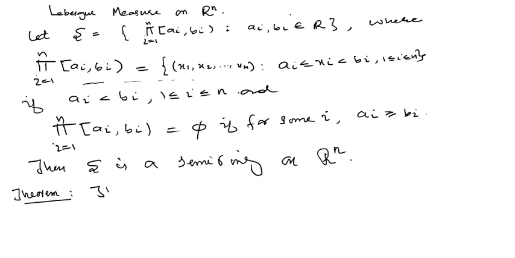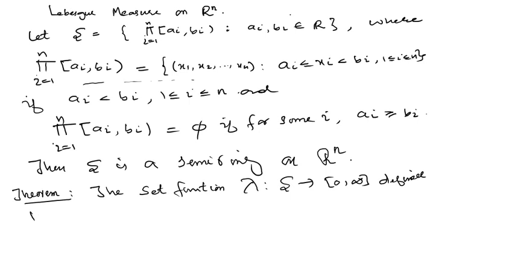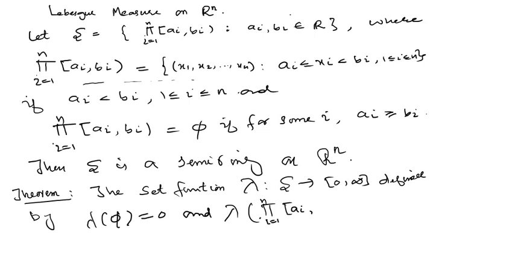The set function lambda from the semi-ring S to [0, infinity) is defined by lambda of the empty set equal to 0, and lambda of a non-empty set, the product i runs from 1 to n of [ai, bi), equal to the product of lengths, product i runs from 1 to n of (bi minus ai), where ai is less than bi for i runs from 1 to n.